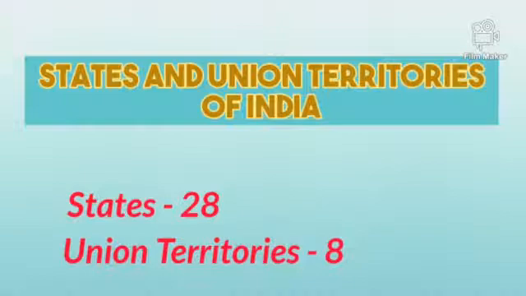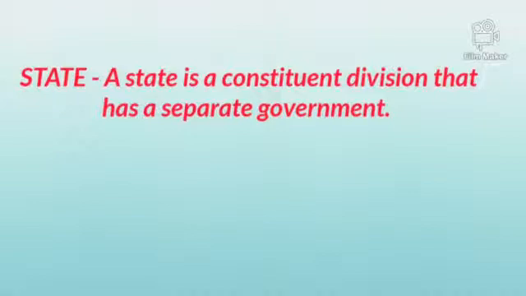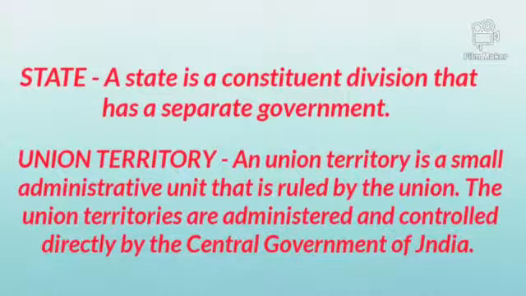So what is the difference between a state and union territory? A state is a constituent division that has a separate government, whereas an union territory is a small administrative unit that is ruled by the union. The union territories are administered and controlled directly by the central government of India.